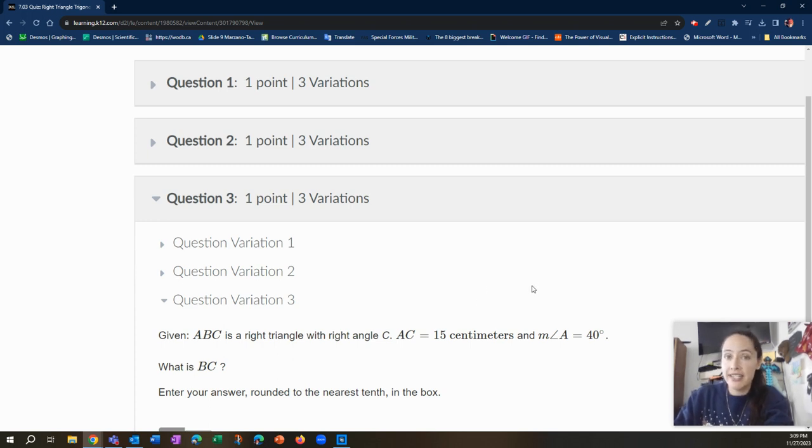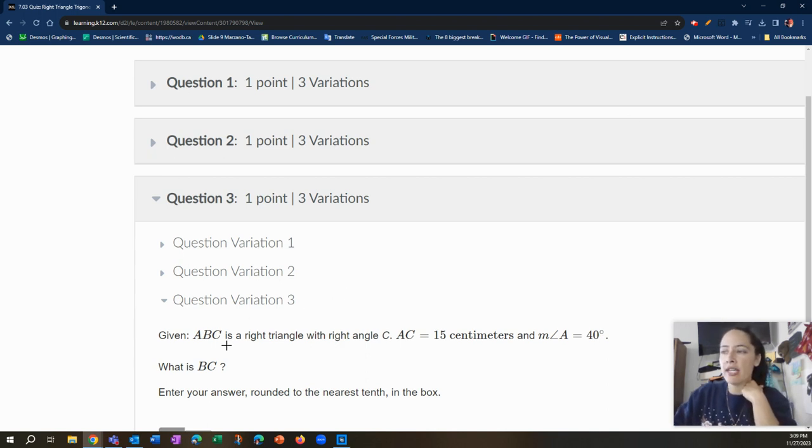You might have a different trigonometric ratio that you need to use depending on what your question is asking. So the setup is going to be the same. Then you're going to try to pick which one makes the most sense to use to solve. Okay, let's go through it.